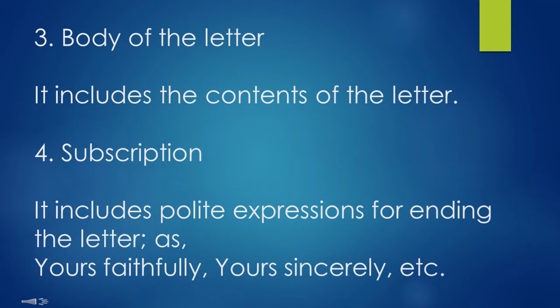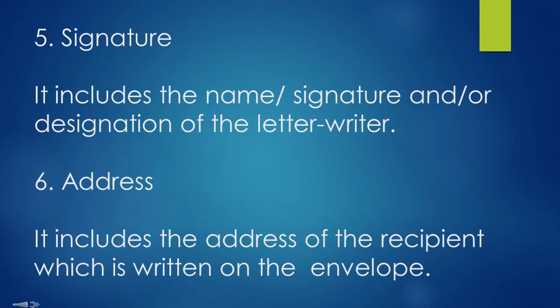The third point is body of the letter. Body of the letter includes the contents of the letter. Number 4 is subscription. Subscription includes polite expressions for ending the letter, such as yours faithfully, yours sincerely, yours obediently, etc. Fifth point is signature.